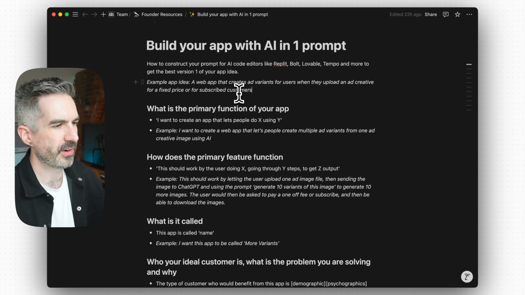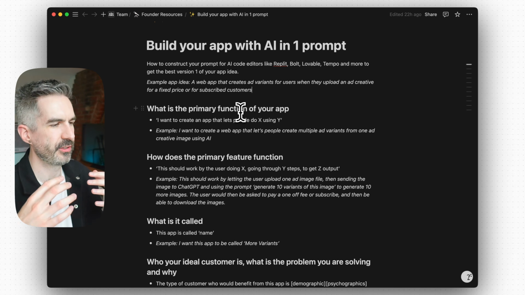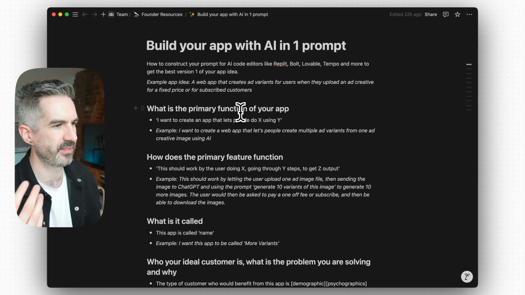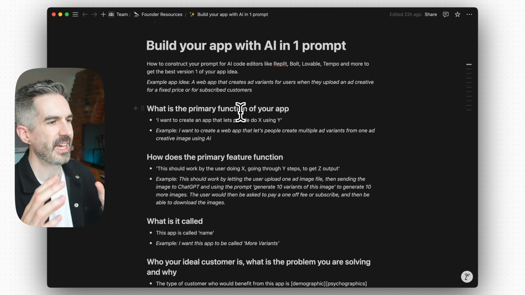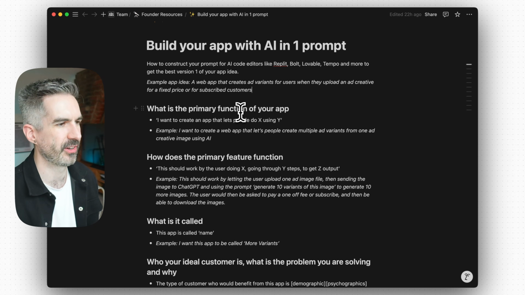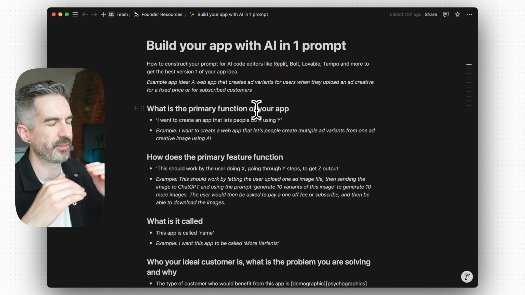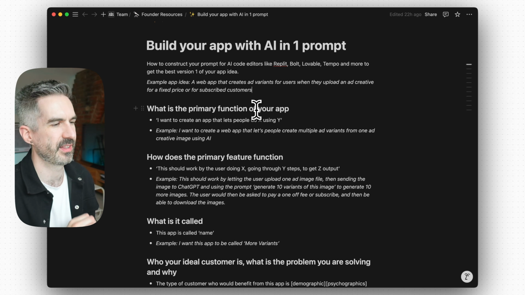So I'm going to go through this framework step by step, and this is just what you would write out linearly in your prompt that you're putting in. And the reason that I like using this framework is because it also gets you to think about each of these steps as you go through. So if you have an app idea and you haven't quite thought about some of the elements, it forces you to think about, okay, I need to think about this thing a little bit more deeply to actually be really explicit about what you want to create instead of just leaving that up to the AI. So that will help you be more detailed and specific in that first prompt.